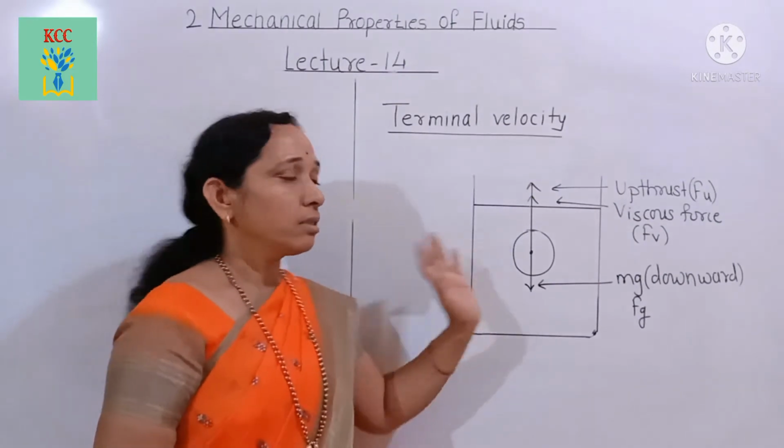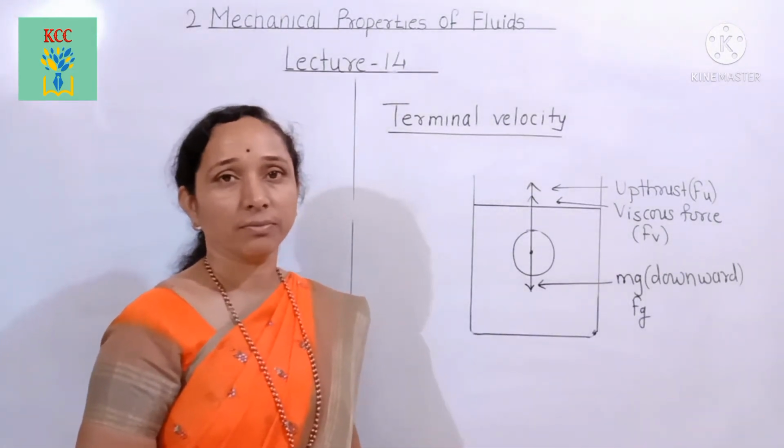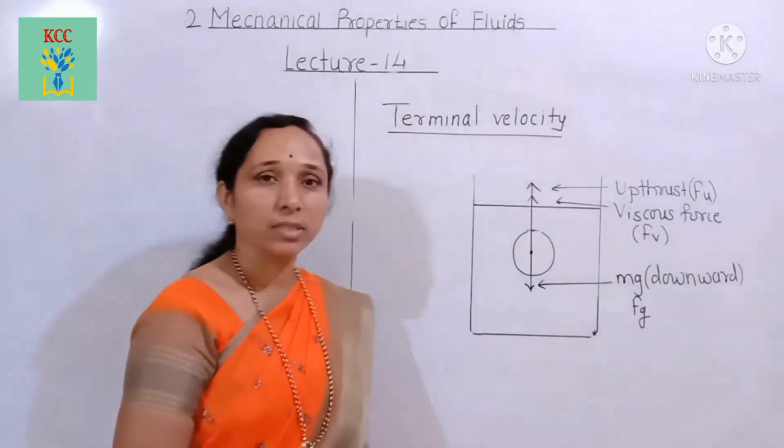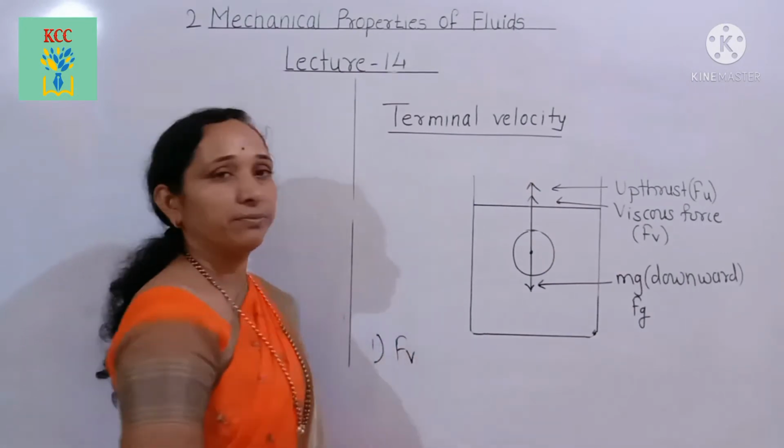In that case, there are different forces acting on the spherical object. The first force is the viscous force Fv.